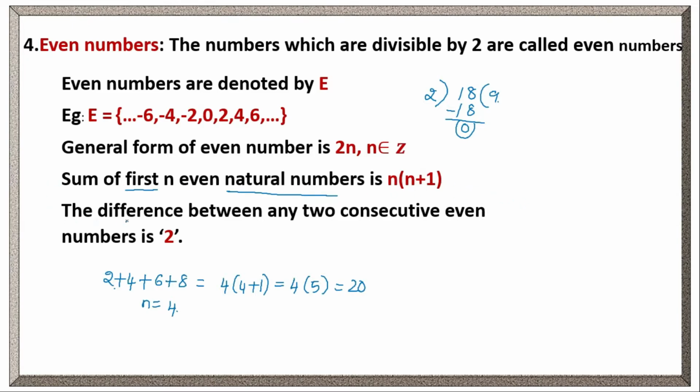Clear? The difference between any two consecutive even numbers is 2. Here what is the difference between -6 and -4? 2 only, right? Here what is the difference? 2. And here the difference is 2. If we take any two side by side numbers, the difference will be 2. Is this clear? Right.